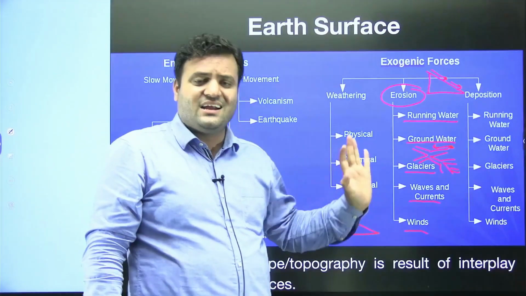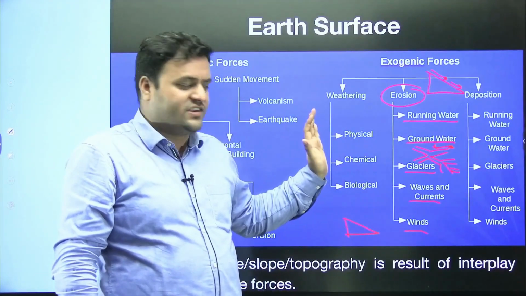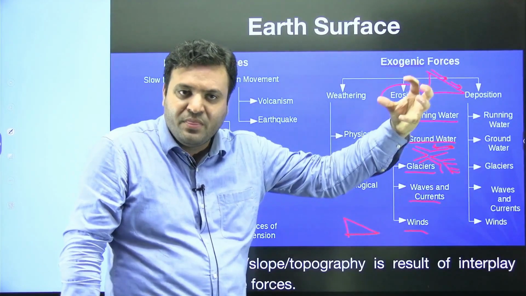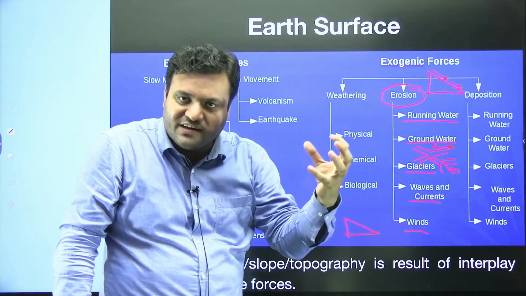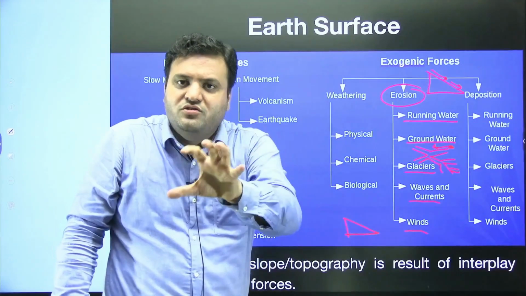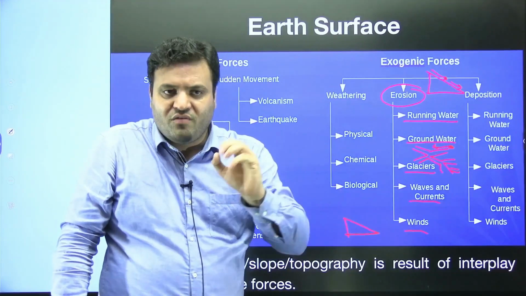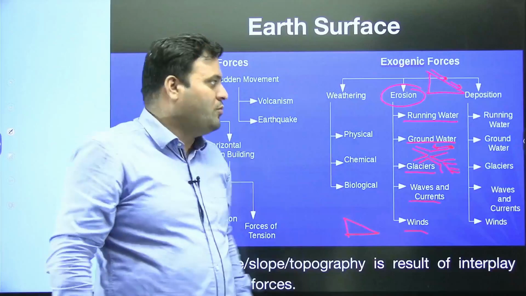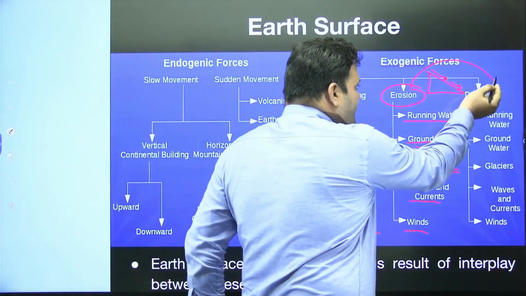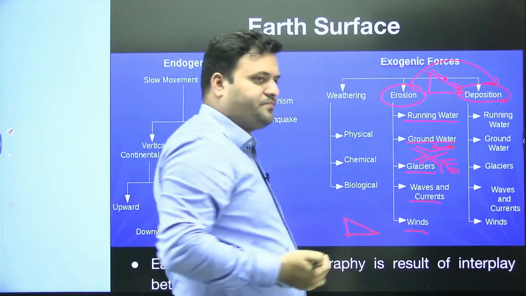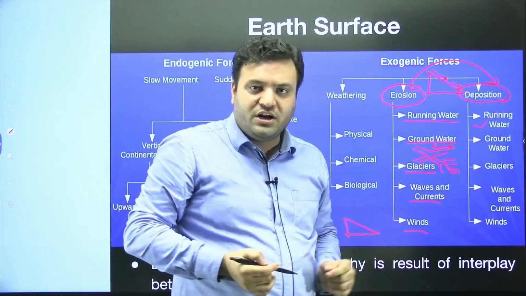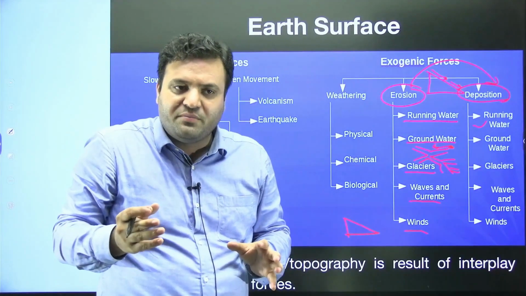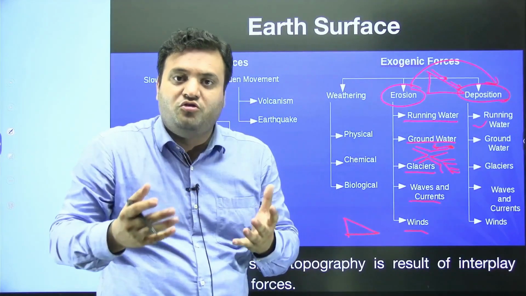So we can say that weathering was the in situ process, and erosion is what? An off-situ process, where the removal is taking place somewhere and the eroded material is transported in a medium and leads to deposition somewhere else. When there is a removal and a deposition, there will be a modification in topography and slope. Whatever is being eroded will lead to deposition. Running water will lead to deposition, and because of that deposition, lakes might be formed. Because of that deposition, a river channel could choke completely.